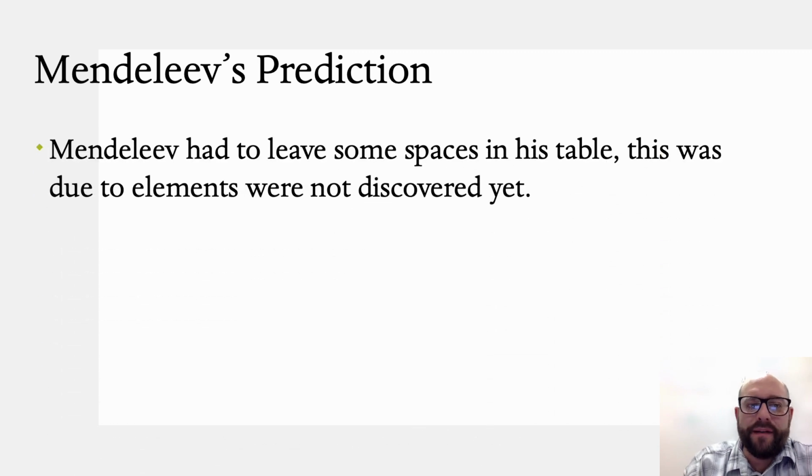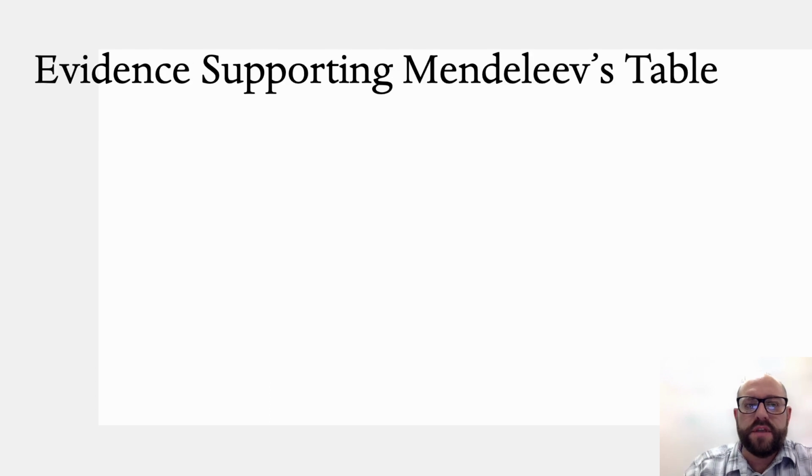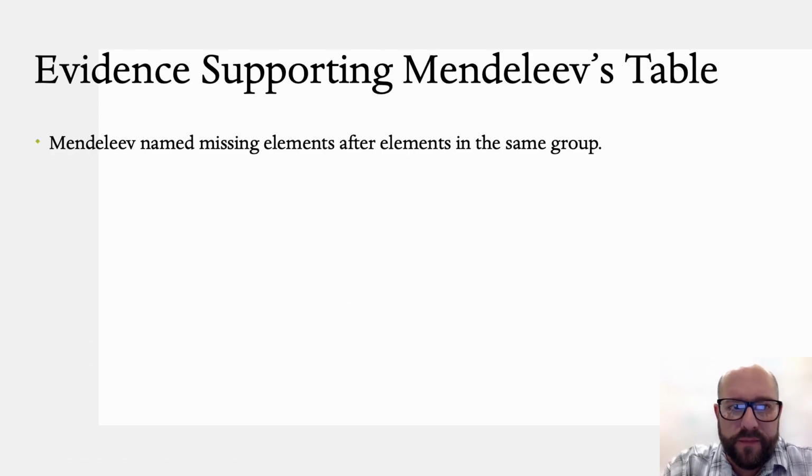Mendeleev's prediction. Mendeleev had to leave some spaces in his table. This was due to elements that weren't discovered yet. As new elements were discovered, their properties were remarkably similar to the properties that Mendeleev had predicted the elements would have. So, here's the evidence supporting Mendeleev's table. Mendeleev named missing elements after elements in the group. He gave the name Eka aluminum to the element that belonged one space below aluminum on the table. He predicted that Eka aluminum would be a soft metal, with a low melting point, and a density of 5.9 grams per cubic centimeter.